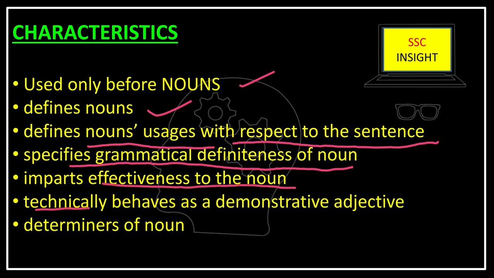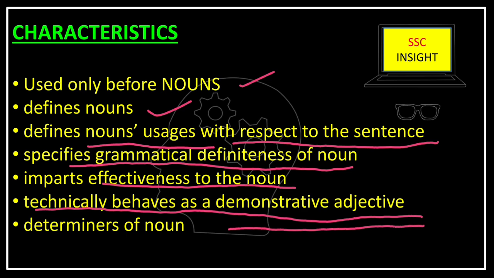Technically, it behaves as a demonstrative adjective. Now, adjective defines noun and it also takes place in front of noun, and same goes for articles. So regarding this similarity, we can say that article technically behaves as a demonstrative adjective and determiner of noun.